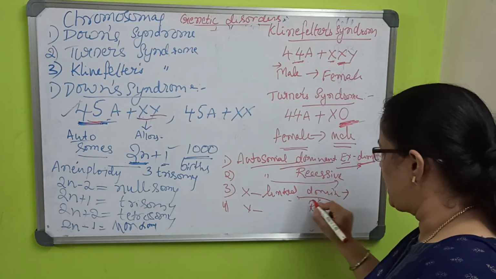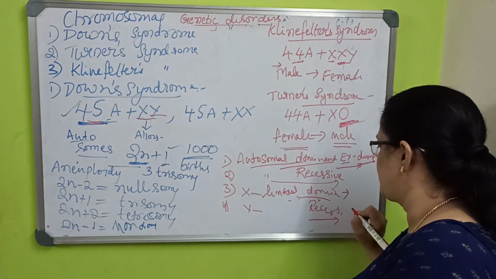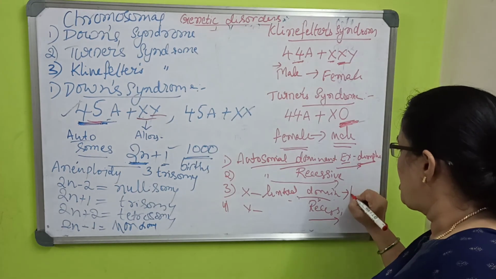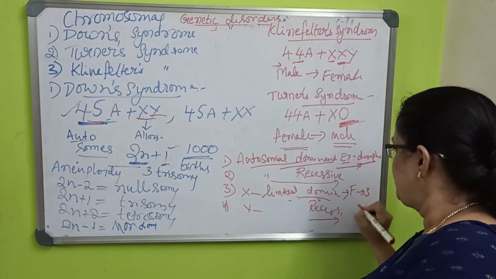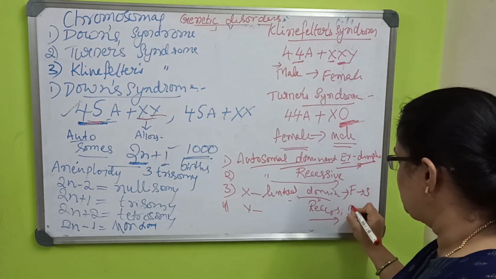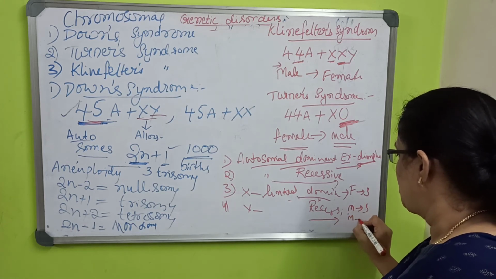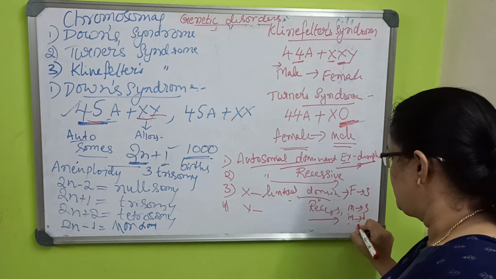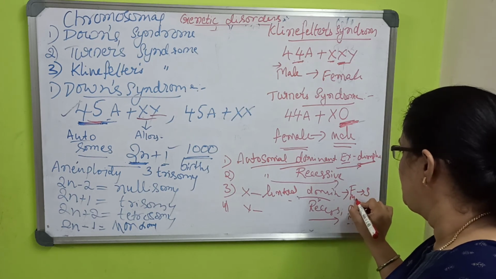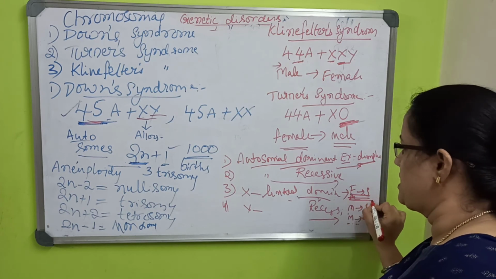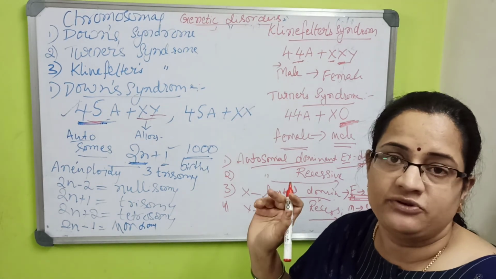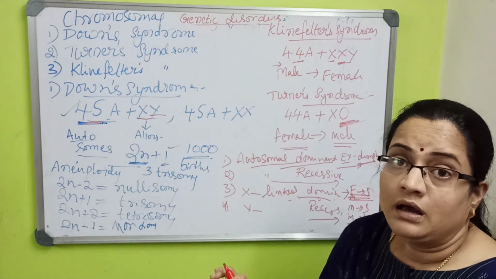But for X-linked dominant and X-linked recessive genes, from father the son will get, from mother the daughter won't get the gene here. Here only from father to son.